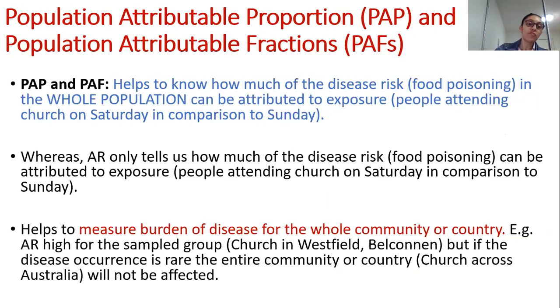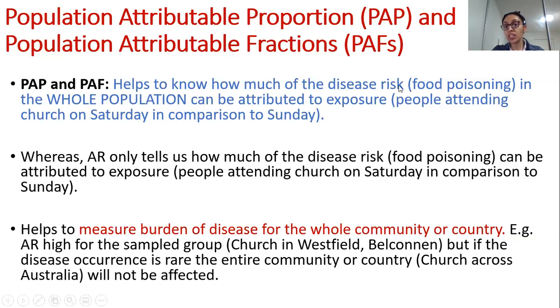All right, so moving further. Now we have a calculation which is called population attributable proportions and population attributable fractions. So basically it is the same thing, but now you're looking at a population level. I'll just read it out over here for you.